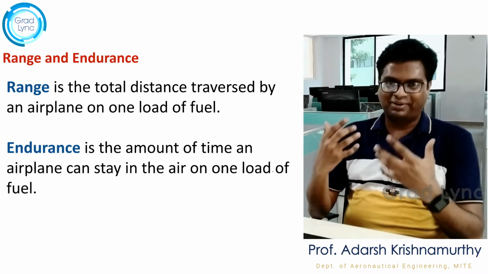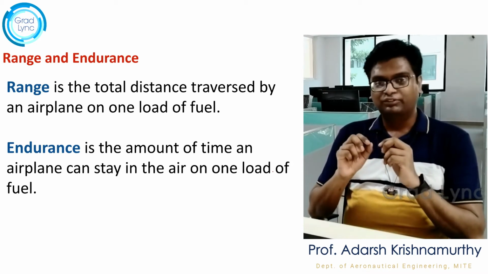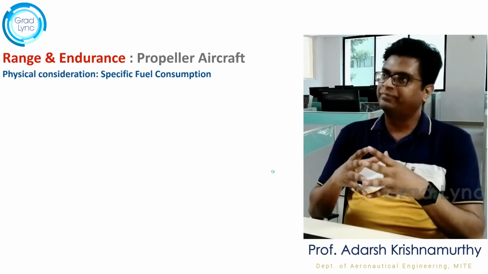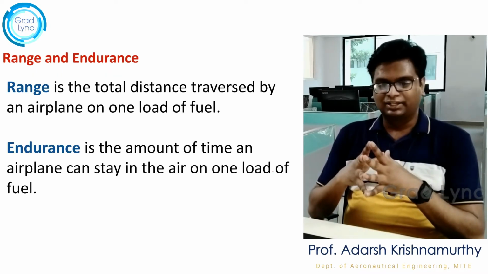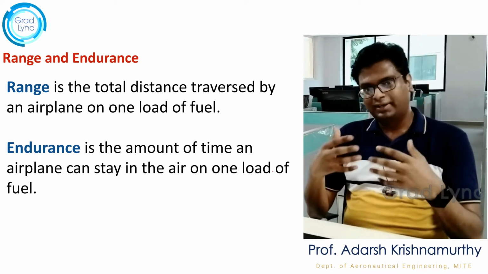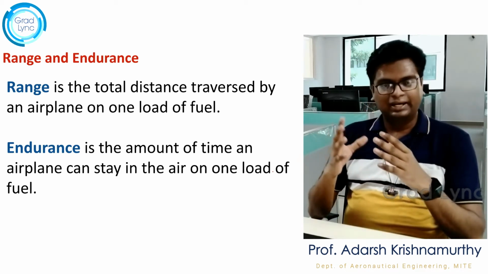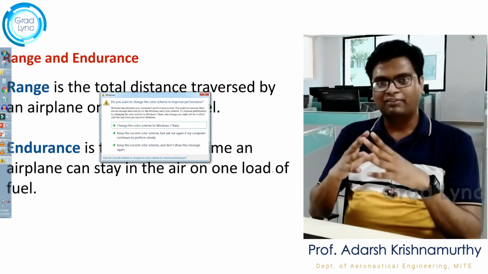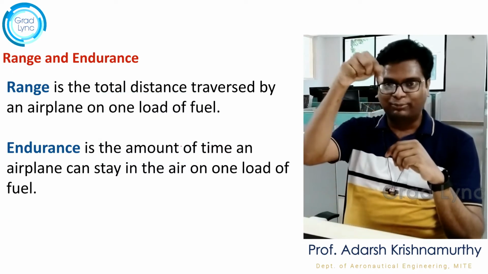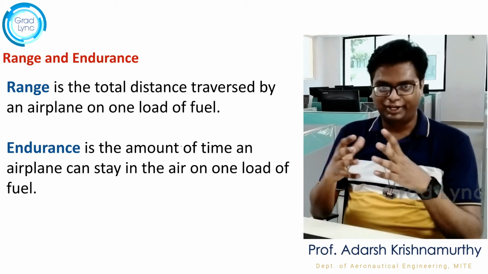So it is different from range in a way that range may be zero although fuel is getting consumed. Let's take for example loitering. What is loitering? Let's say you arrive at New Delhi airport and there is no place for the aircraft to land. So what does the air traffic control ask the pilot to do? To revolve around there, maybe with around 10 layers of aircraft waiting to land, right? See, although the range covered is zero, since it is still above the airport only, the fuel is getting consumed. That is the meaning of endurance.